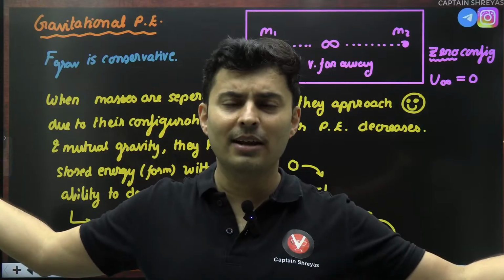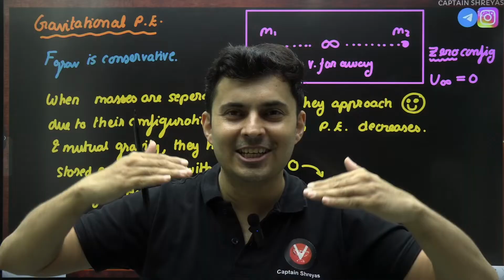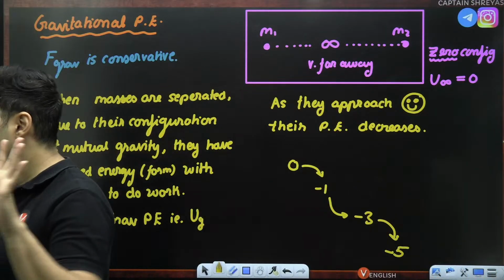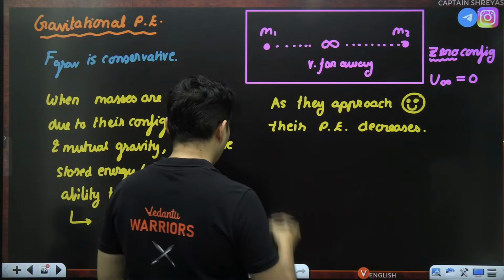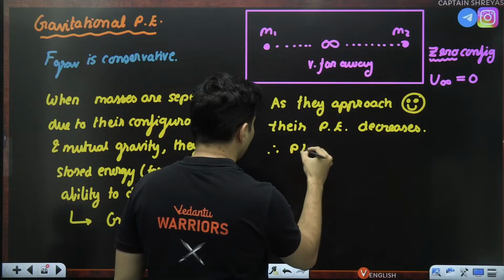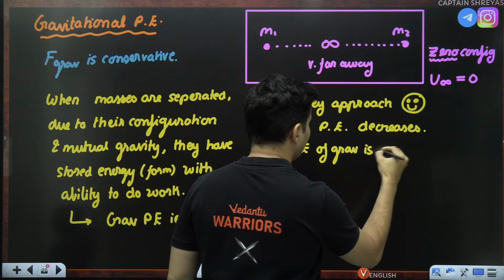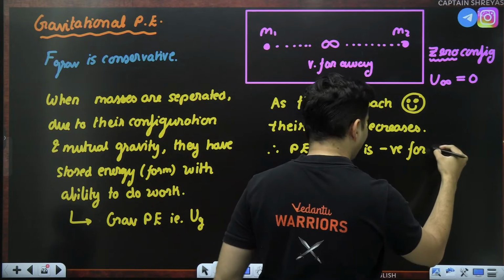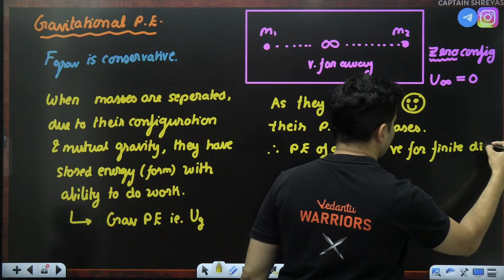As they come closer, they become happy, their energy becomes lower. When they are very far away, the energy was 0. They come closer, their energy becomes lesser than 0. What is lesser than 0 numbers called in mathematics? Negative numbers. Hence their energy is negative. Therefore, the potential energy of gravity is negative for finite separations, for finite distances.